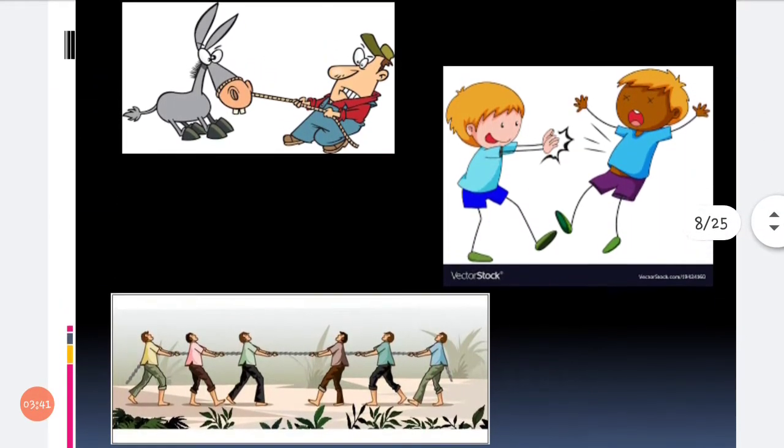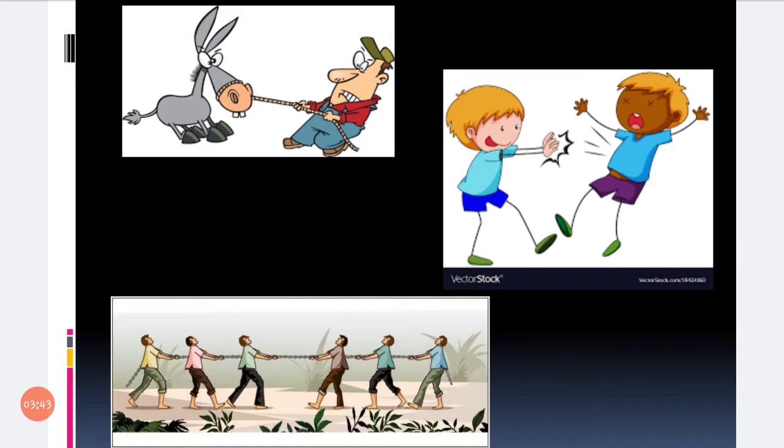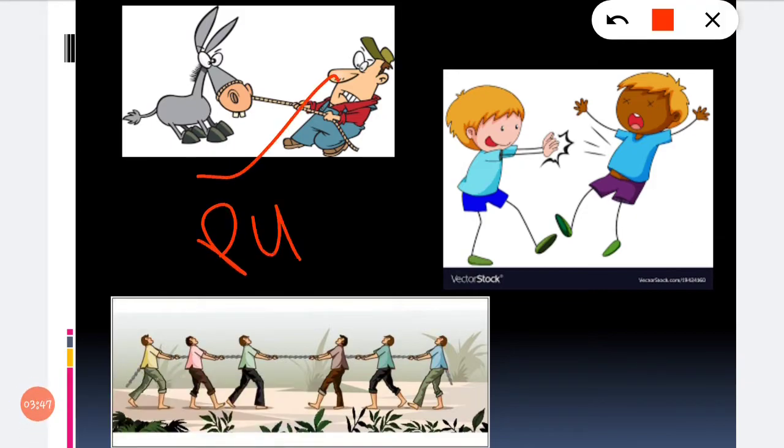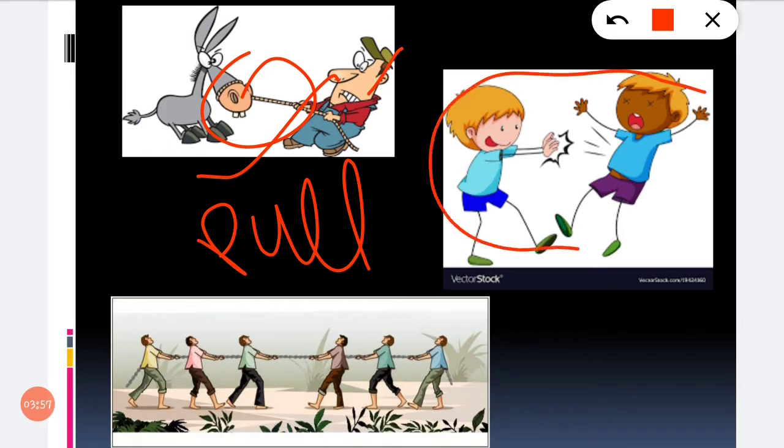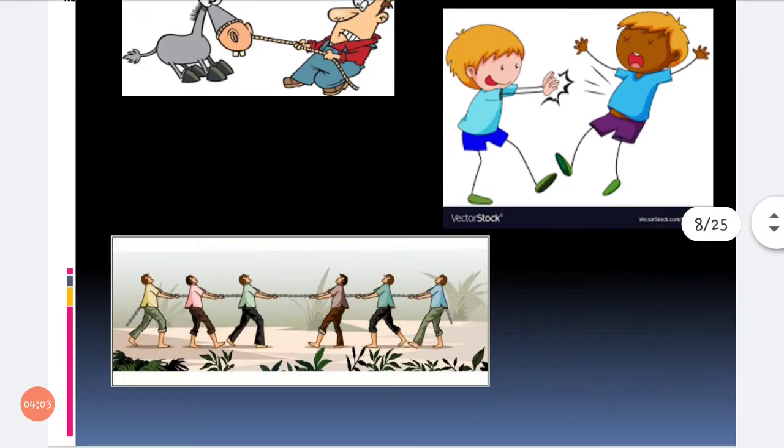See here, now we tell which is push and which is pull. First picture is pull. How do we say that? He pulled the donkey toward him. He pushed the boy to the ground, so this is push.